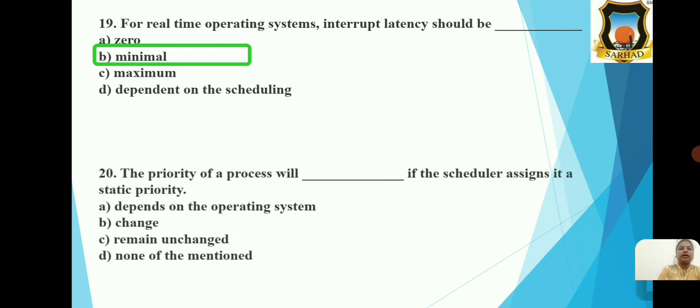Next and last MCQ. The priority of a process will dash if the scheduler assigns it a static priority, and the options are depends on the operating system, change, remain unchanged, and none of the mention. So the correct option is option C, that is remain unchanged.